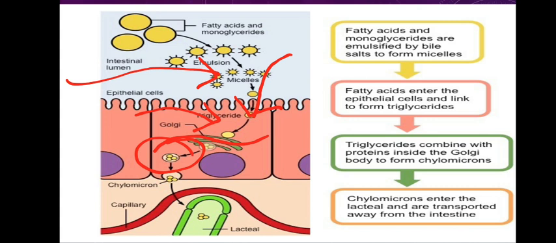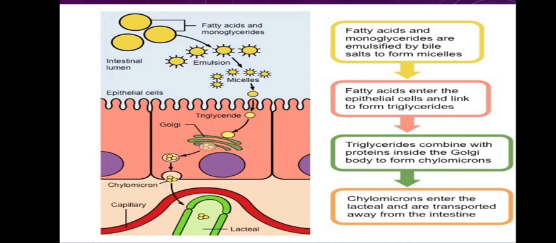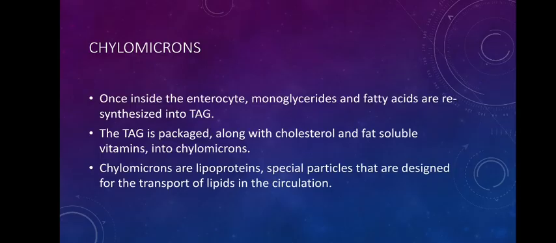These chylomicrons will then be passed into the lymph, remember, into the lymph and not to the circulatory system. They are absorbed into the lymph. This is the difference between carbohydrate and protein absorption and lipid absorption. Carbohydrate and protein will be added to the blood, but lipids will be added to the lymph. Later on they will anyway be added to the blood.